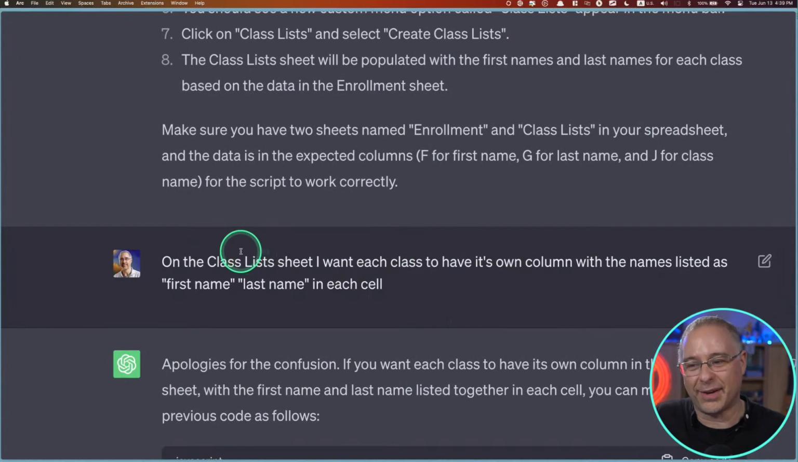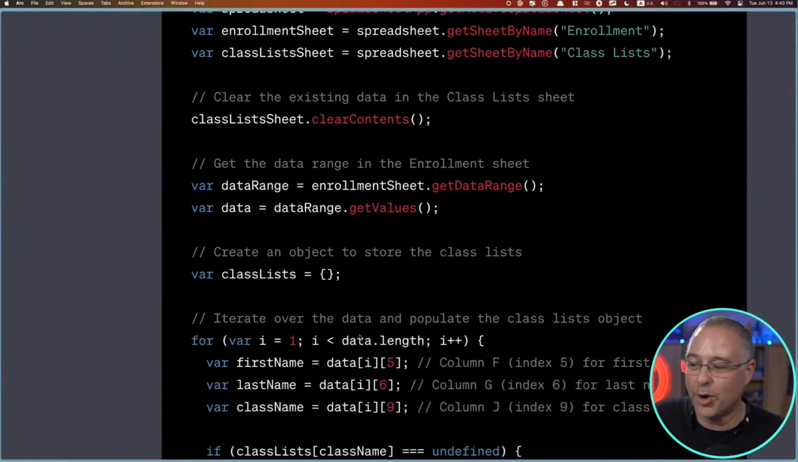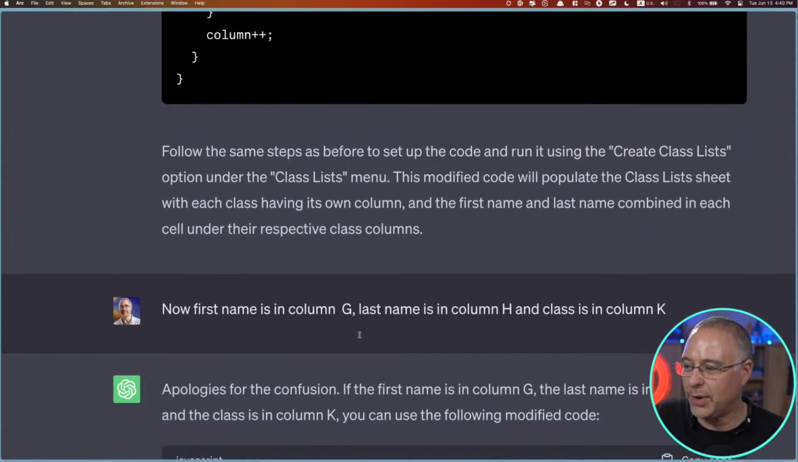So then I said, wait a second. No, I want on this class list sheet, I want each class to have its own column with the names listed as first name, last name in each cell. Oh, okay. Well, if you want that, then here's the new code that I'm going to give you. And then I made one final correction to it.